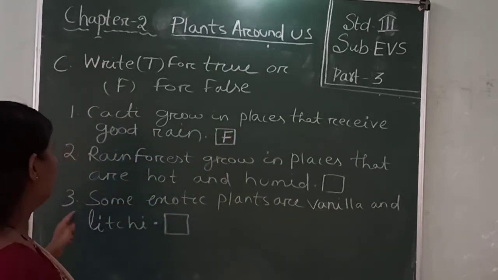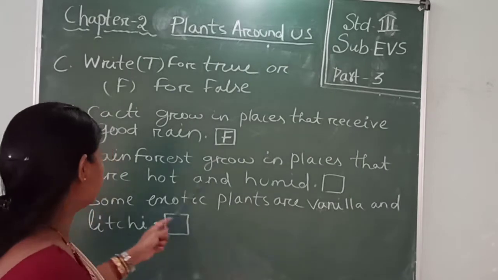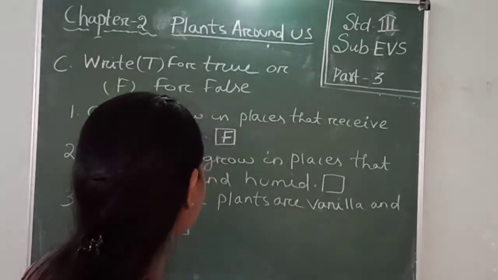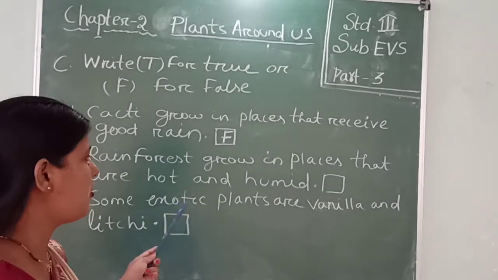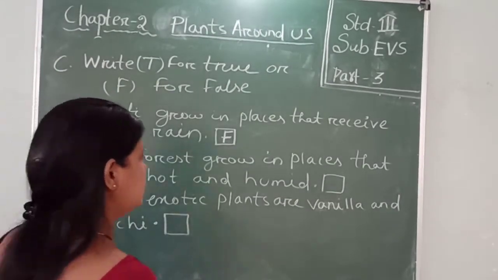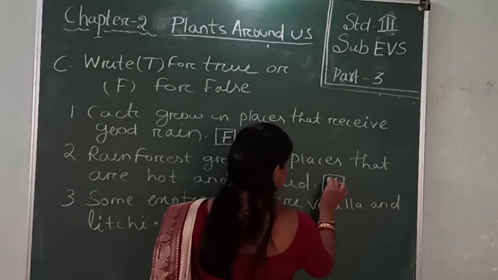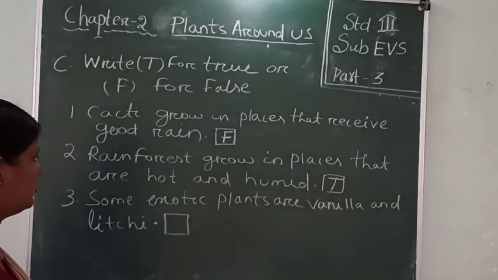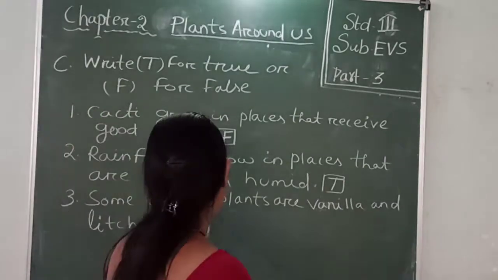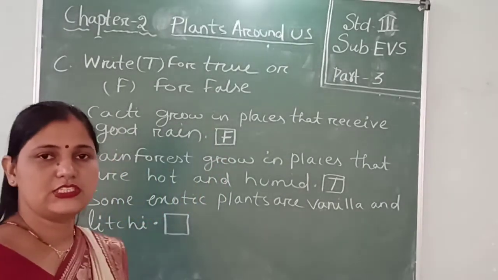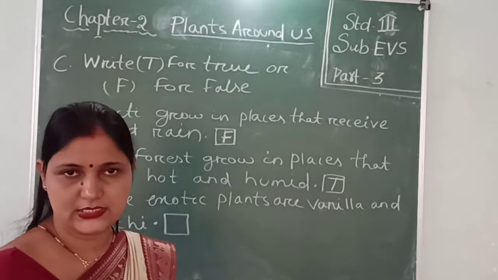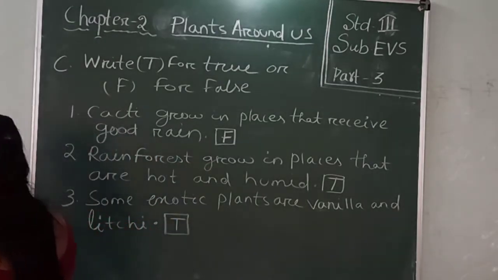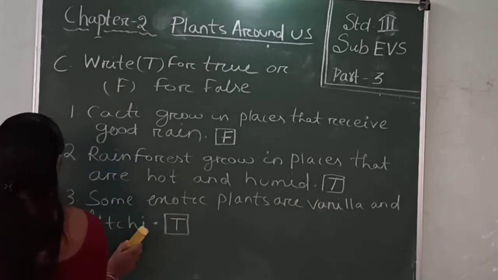Then number 2: rainforests grow in places that are hot and humid. You have already read in your book that rainforests grow in hot and humid climates, so this one is true. So you write T. Then number 3: some exotic plants are vanilla and lychee. The examples of exotic plants are vanilla and lychee, so this one is also true. Then question number 4.